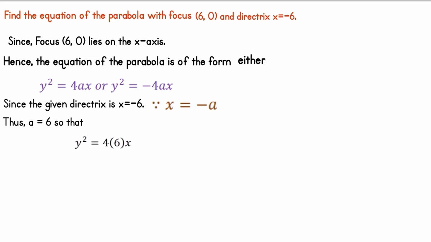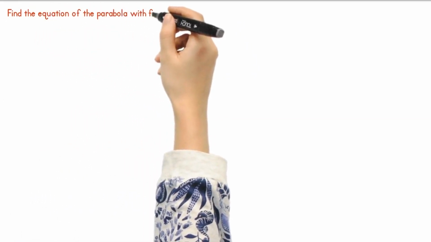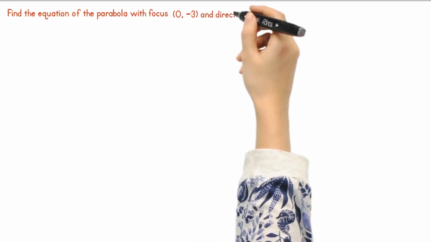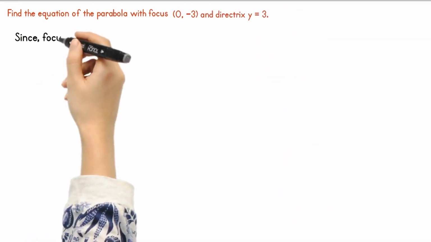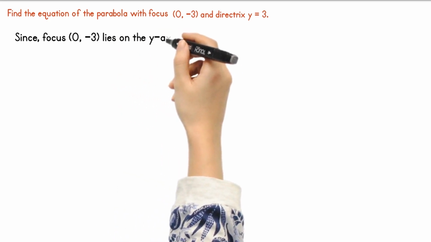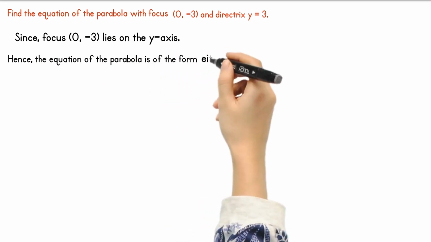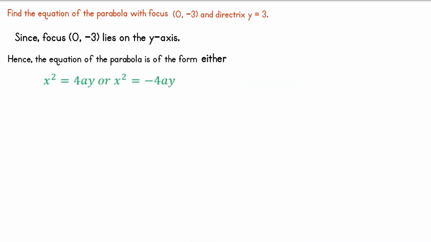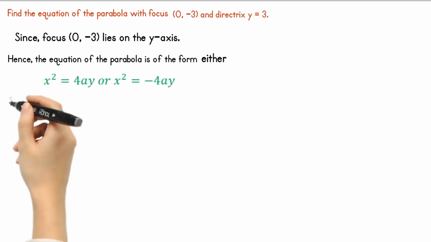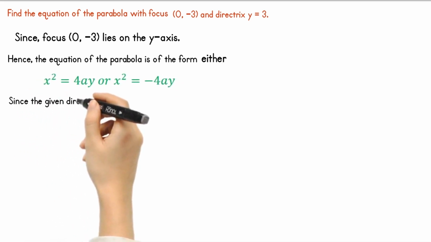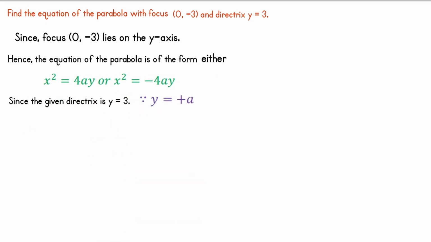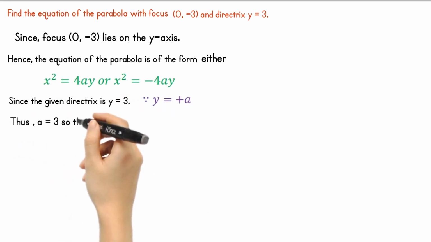Hence, here coefficient of x is positive, so that parabola opens to the right side when the axis of symmetry is along the x-axis. Next, find the equation of the parabola with the focus 0, minus 3, and the directrix y is equal to 3. Since the given focus is 0, minus 3, which lies on the y-axis, hence the equation of the parabola is of the form either x square is equal to 4a y, or x square is equal to minus 4a y, and since the given directrix is y is equal to 3, thus a is equal to 3, so that x square is equal to minus 12y.